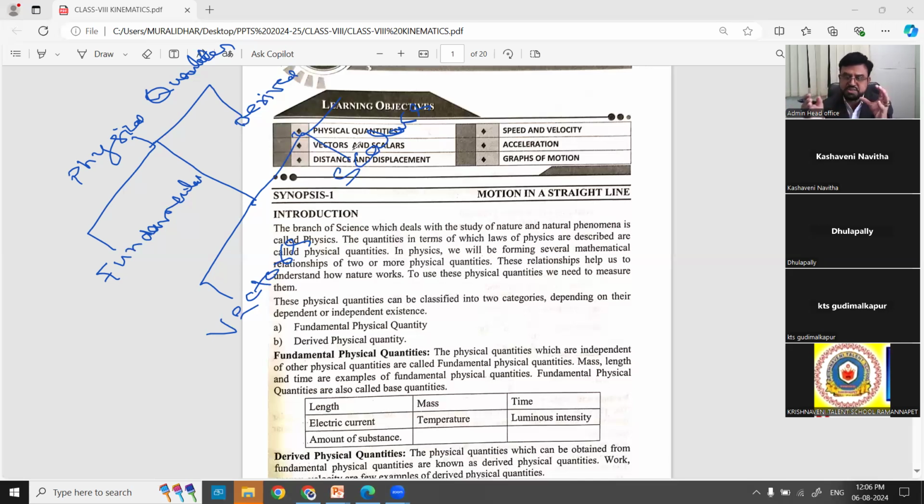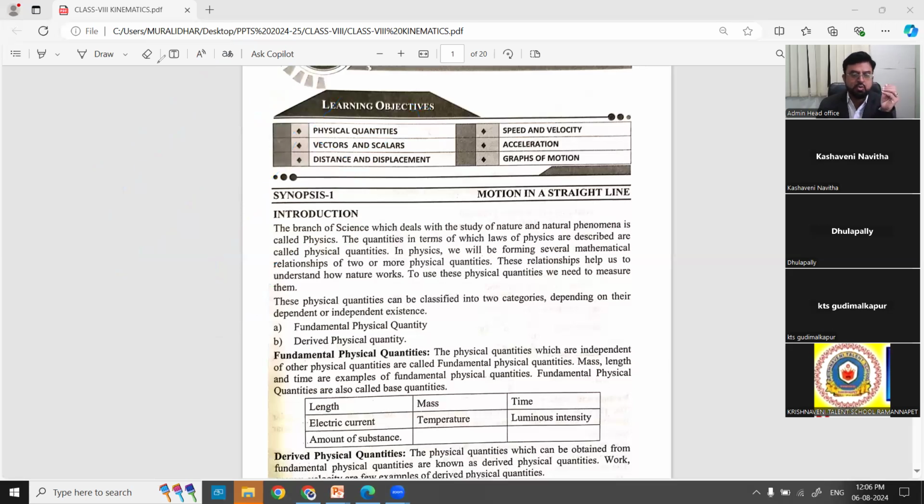In the same way, these physical quantities are placed and observed. Which ones have magnitude are placed under scalars. All the quantities, no doubt, come under scalars. But out of those, some physical quantities will have direction. They are picked and dropped into the vectors. Like that, we get the scalars and vectors classification in the next class.